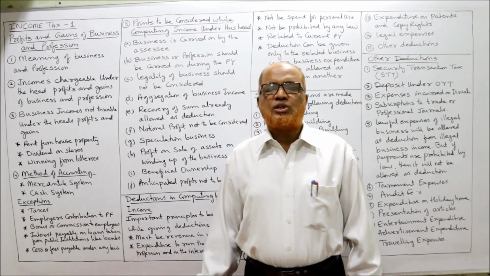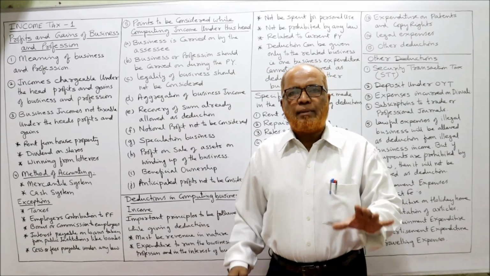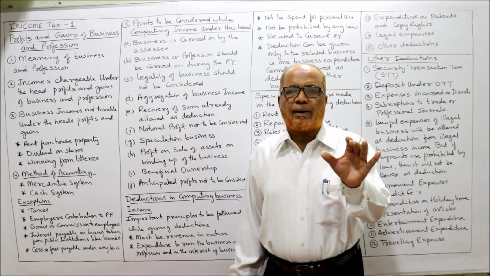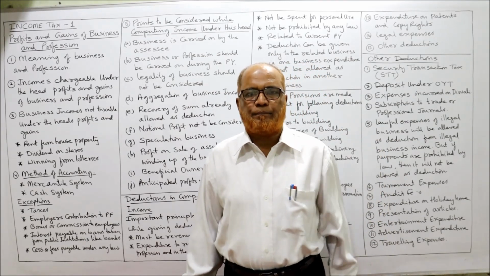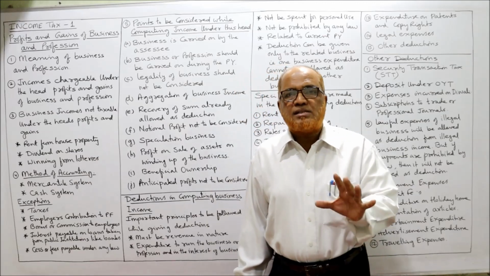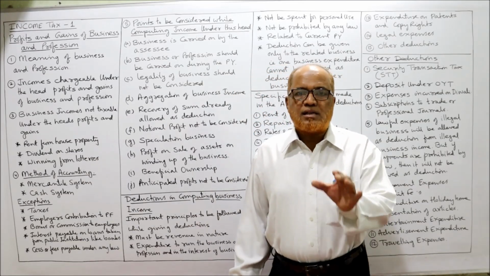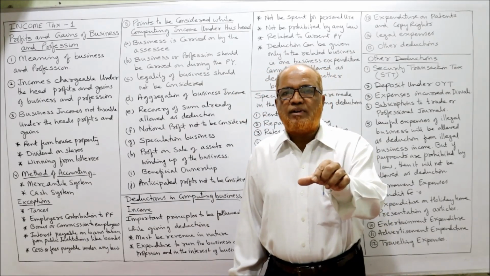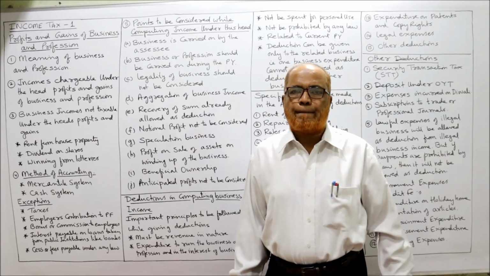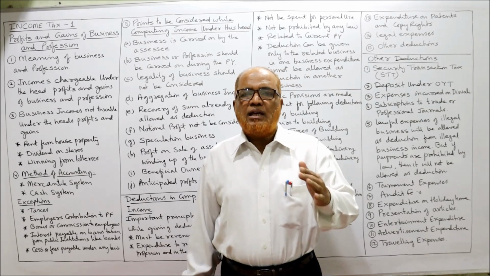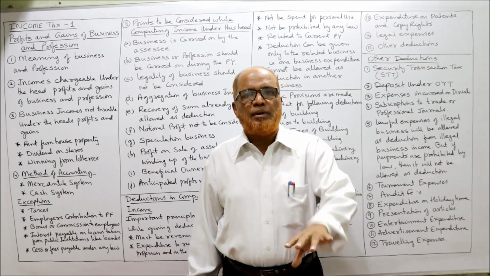Now, exceptions to the general rule. Normally mercantile system of accounting will be applied, where all expenditure, whether paid or not, will be taken into account. But there are some exceptions. Exceptions means those cases where expenditure paid will be allowed, but if it is outstanding, not allowed. In normal circumstances, even if outstanding expenditure is there, it will be allowed.